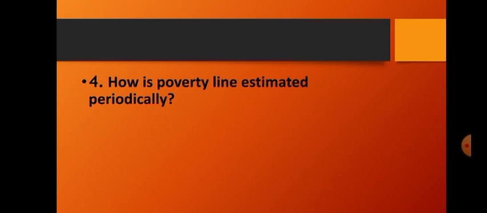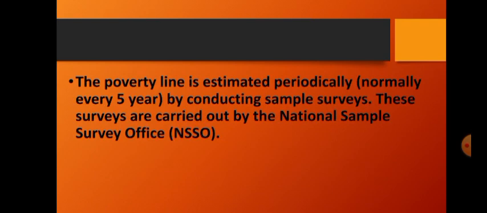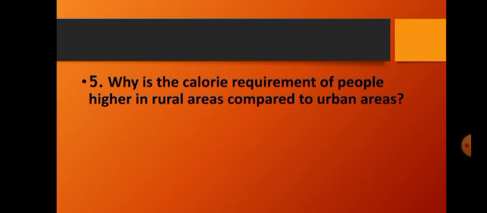Next question. How is poverty line estimated periodically? The poverty line is estimated periodically, normally every 5 years, by conducting sample surveys. These surveys are carried out by the National Sample Survey Office, NSSO.